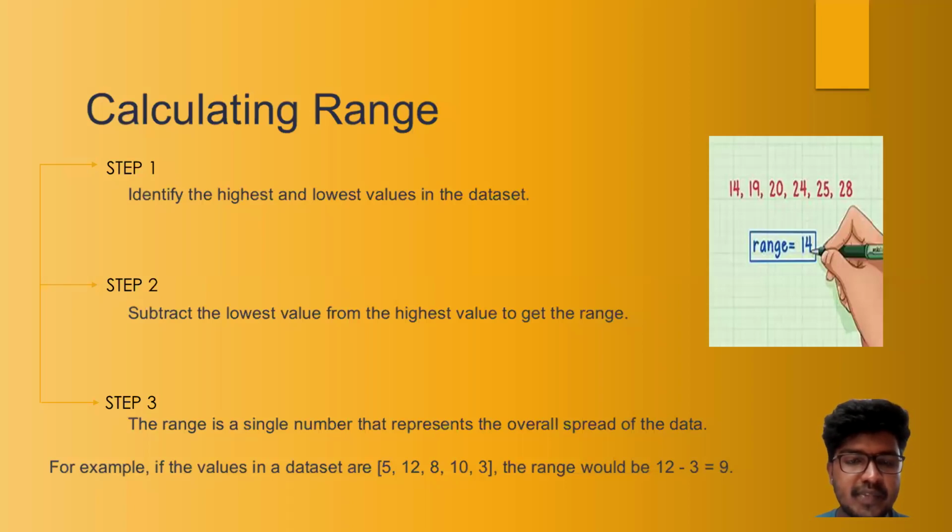Calculating the range. Step 1. Identify the highest and lowest value in the dataset. Step 2. Subtract the lowest value from the highest value to get the range. Step 3. The range is a single number that represents the overall spread of the data. For example, if the values in the dataset are 5, 12, 8, 10, 3, the range is 12 minus 3, which is 9.